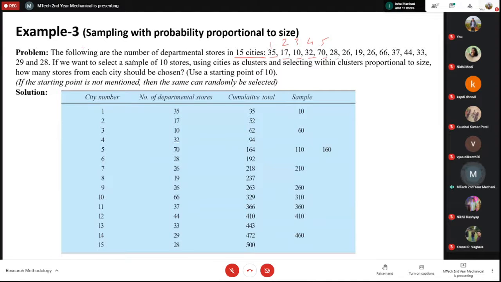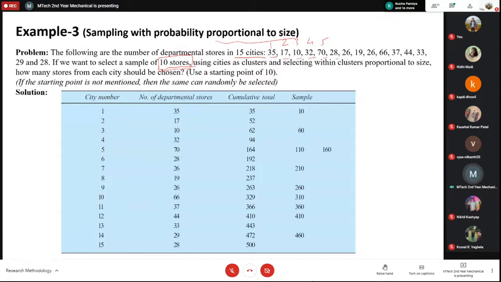And then you want to select a sample of 10 stores. Out of all these stores, you just want to select 10 stores. Then how will you select? Now there is no strata, these are just the numbers. So in this case you have to select with probability proportional to size. Proportional to size means you first count how many total stores there are, and then you have to select 10, so you just divide it by 10.